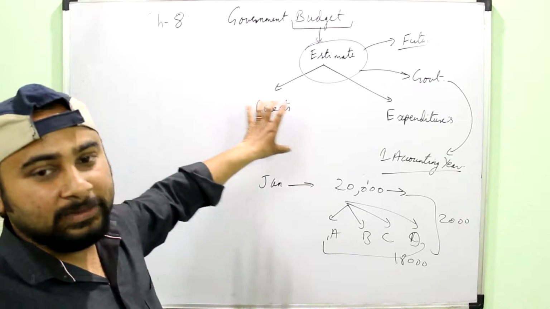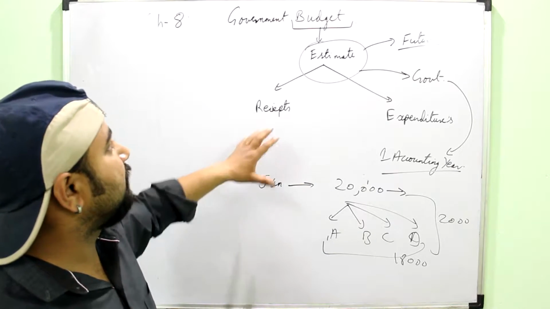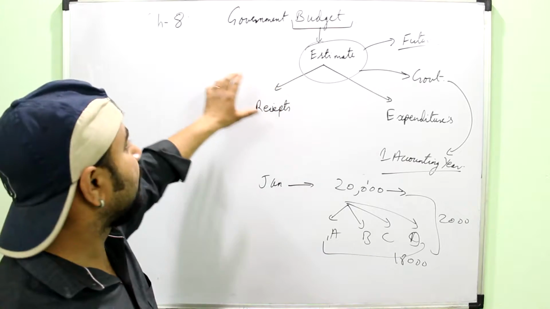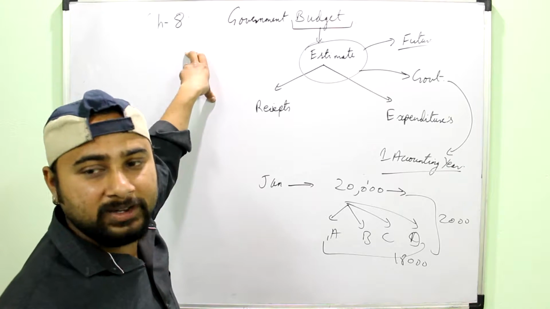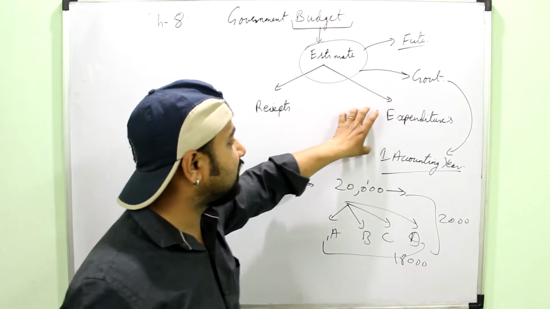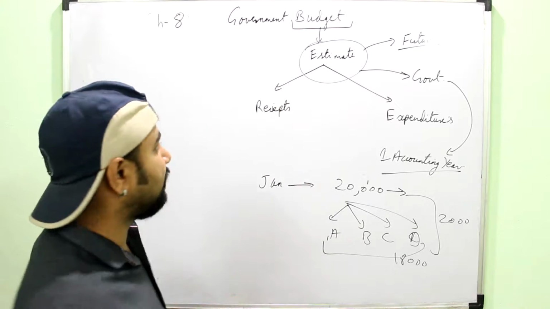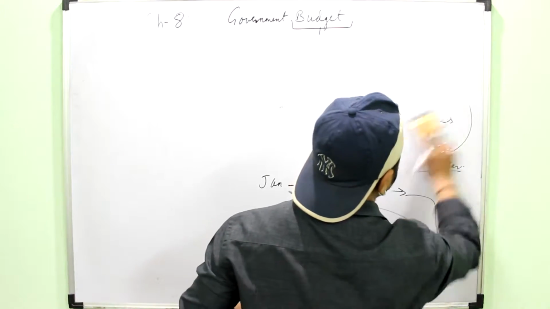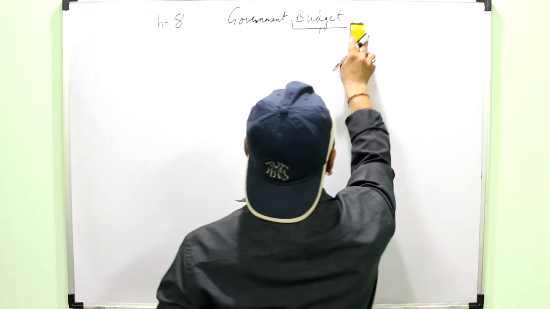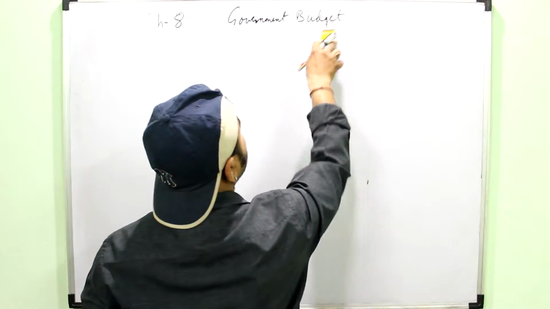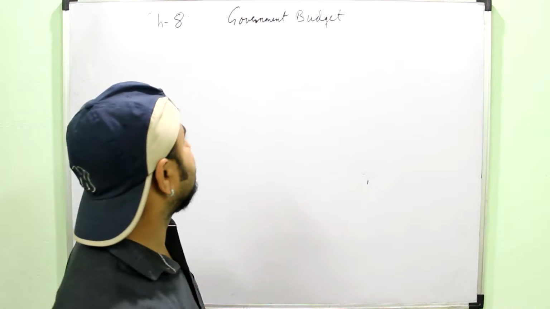Individuals and family members can make a budget; your parents might be making a budget to run the family. Similarly, the government makes a budget to run the economy. The family budget is of less importance, but the government budget is of national importance. If there is any mistake or carelessness while making the budget, then there will be loss for the economy. It is from this concept of government budget that the government will decide the sources of revenue or receipt for the government, and what will be the expenditures done by the government.